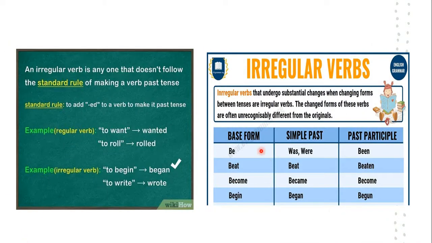Now here, the base form, the simple past and past participle, how we are changing this, you can see here with the example: begin, began, begun. And what happens in the regular verb? In the regular verb you are adding ed. Here you can see want has changed to wanted. Roll has changed to rolled. Ed you have added. And in the irregular verb you have just given began, and write changes to wrote. So this is the difference between the regular verb and the irregular verb.